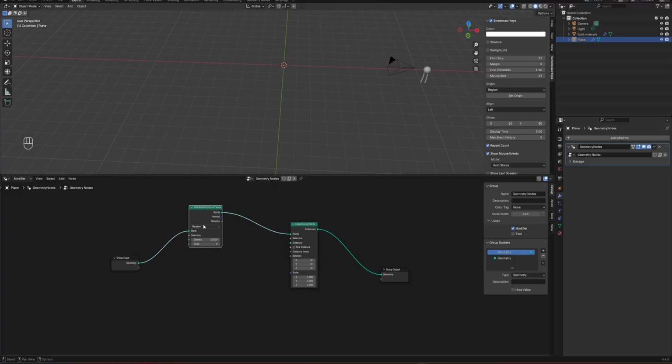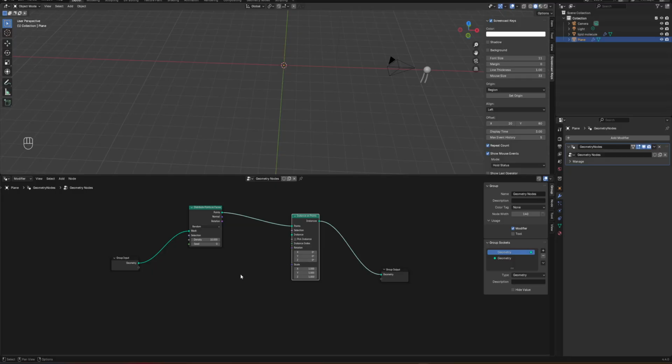You could see when I had the distribute points on faces, there were a lot of points, and then I added the instance on points, but there's no reference for these instances. To add to each instance, I'm going to add a lipid molecule.